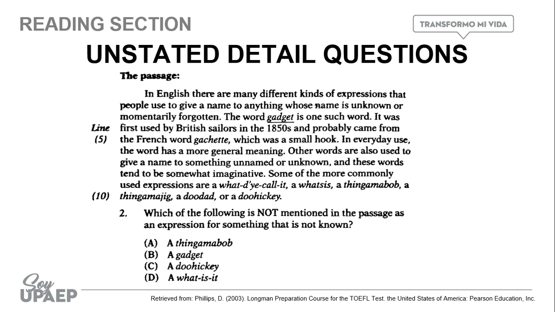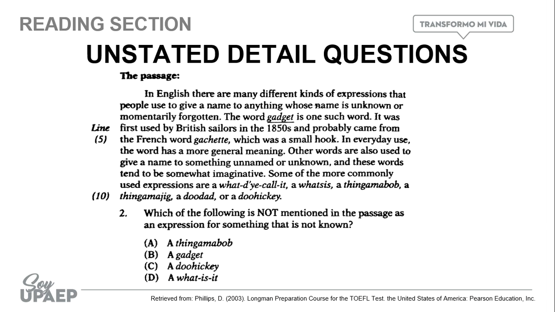So, what is an expression for something that is not known? We know that is a gadget. We know that is the French word. We know that is what you call it. It's a what's-this, it's a thingamabob, it's a thingamagic, a do-that, or a doohickey.